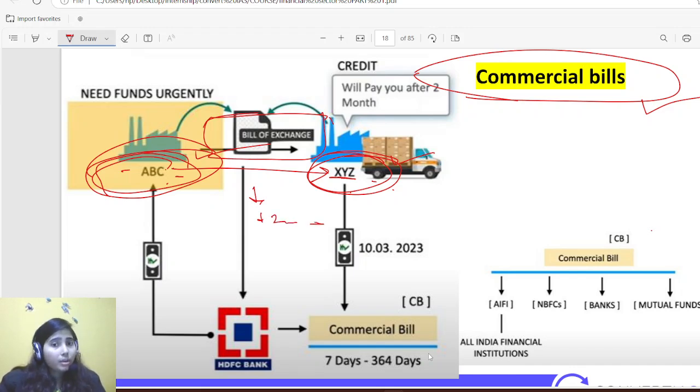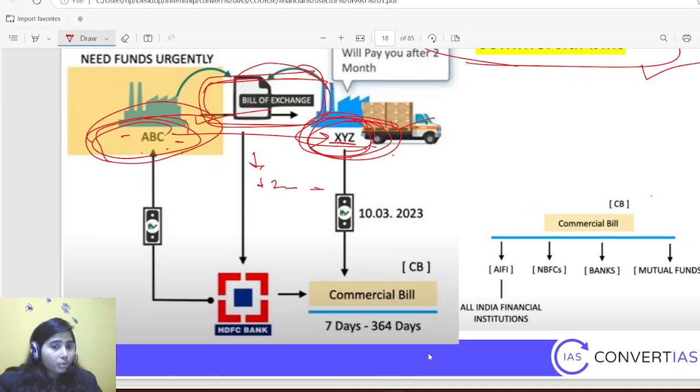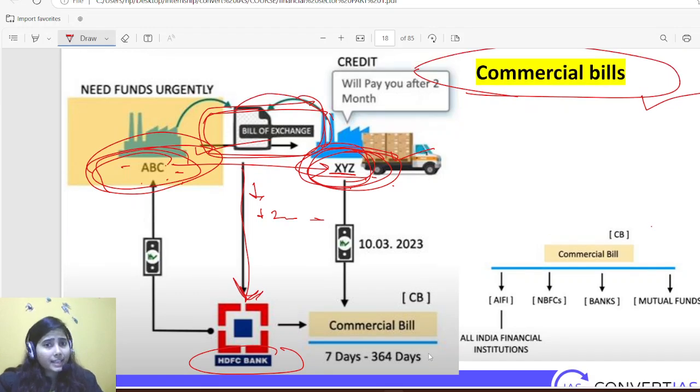Okay, so XYZ, being a buyer, will give a bill of exchange to ABC. It is a kind of agreement which shows the maturity period, that after 6 months or 2 months, I'll be paying you this much amount in lieu of purchasing this thing. Then ABC will go to SDFC Bank and say, look, I have a bill of exchange, you take it.